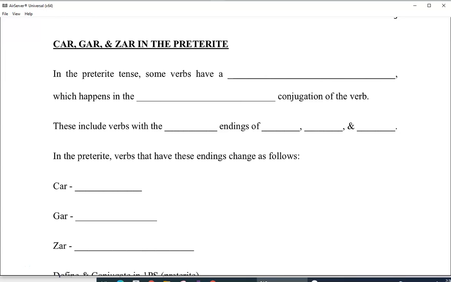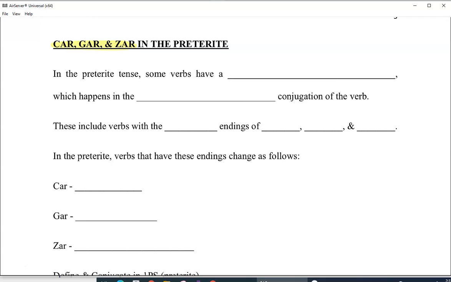Welcome to the third video in our preterite series. In this video, we are going to focus on car, gar, and zar verbs in the preterite. So there is an irregularity happening in these verbs, but there's a pattern that follows. So make sure you pay attention, and pause the video if you need more time.